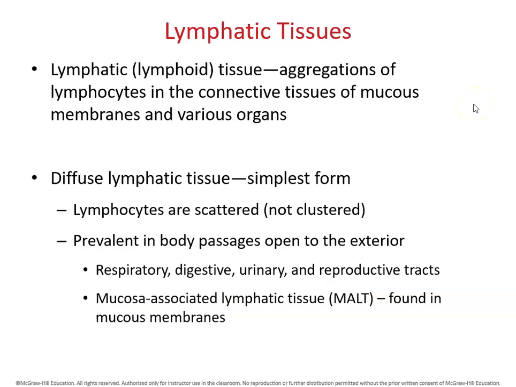All these cells can form into lymphatic tissues. Lymphatic tissues are not organs yet. They are the aggregations of lymphocytes in the connective tissues of mucous membranes and various organs. The cells are scattered in this type of tissue, and they can also perform immune functions.